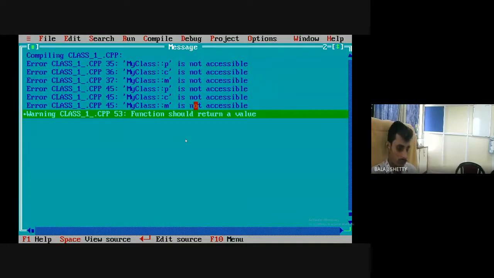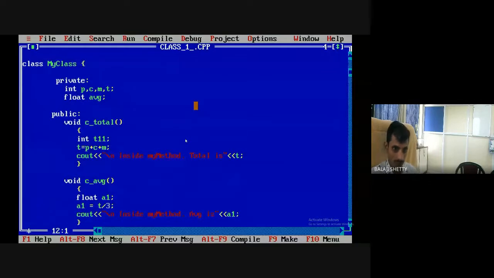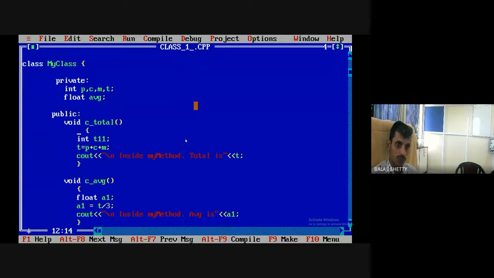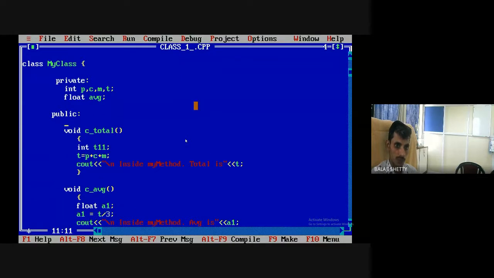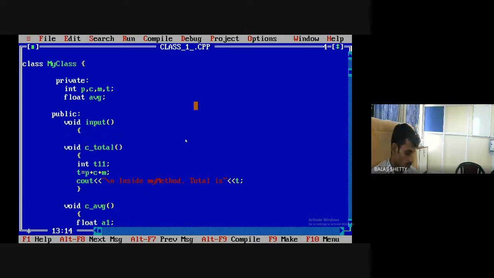So how to do it? It's very simple. Don't get confused. Create one function here, which will take input from the user. Void input, void. And here write down cout, enter.